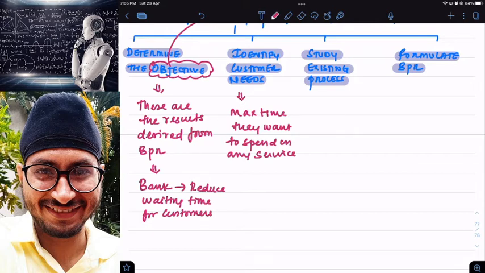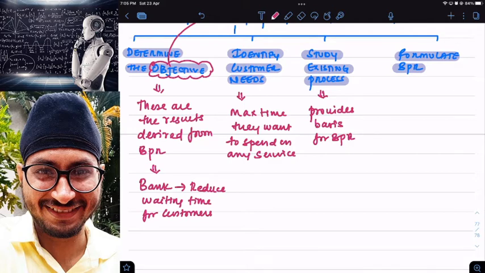Then step number 3, studying the existing process, provides a clear basis for BPR. Why am I going for BPR? Because I have some problems in my existing business.